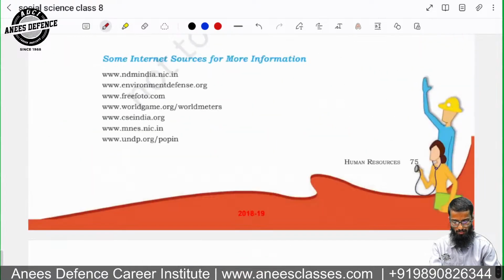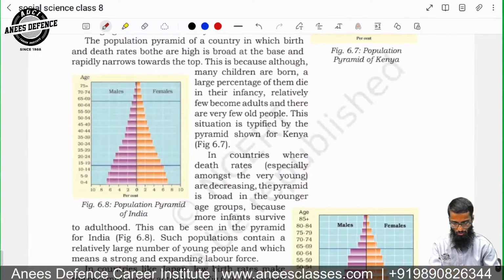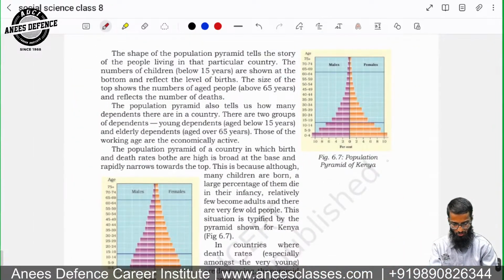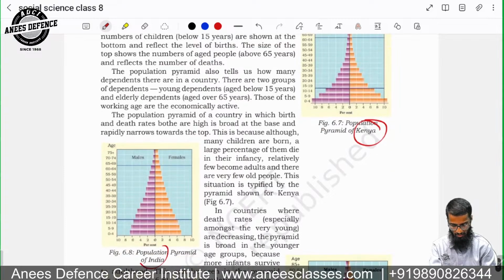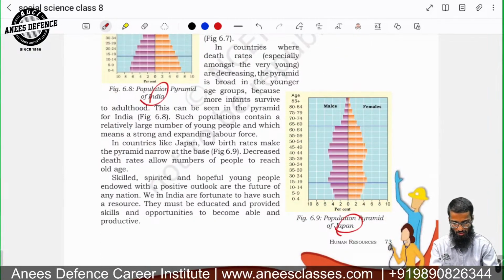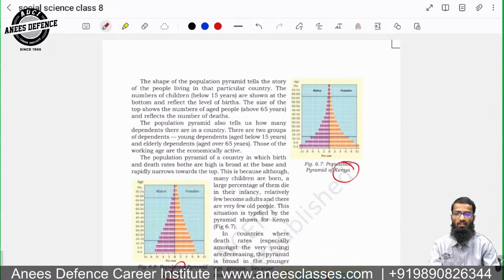So we have already covered most of the things. So tomorrow we will be discussing. Before that, I will talk about this population of Kenya, India, and Japan. ये तीन चीजें पढ़ेंगे और खत्म करेंगे, पूरे चैप्टर ही खत्म हो गया है और पूरी बुक खत्म हो गई। कल से स्टैंडर्ड 9th की एनसीईआरटी विल कंटिन्यू।